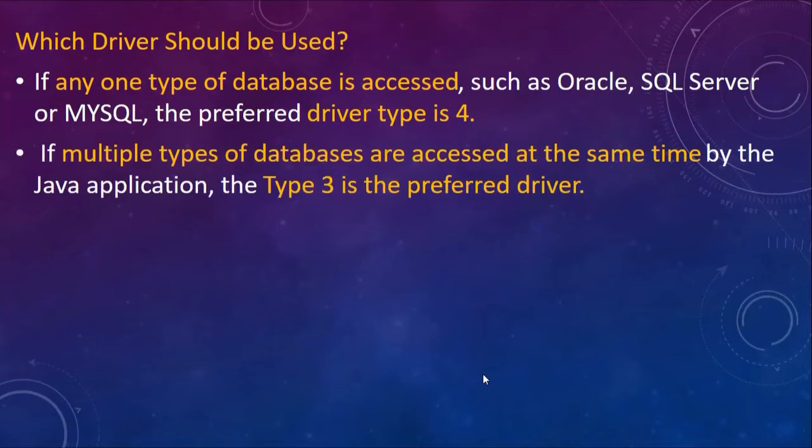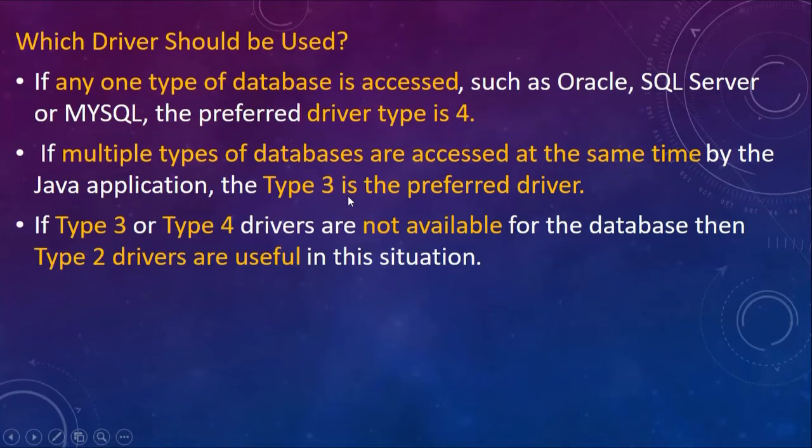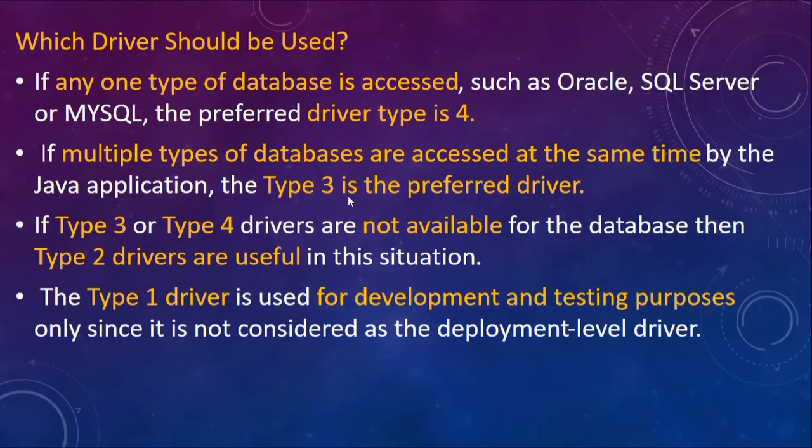In many applications, if multiple types of databases are accessed at the same time, for example an Oracle database as well as a MySQL database or MS Access database, in that case we prefer the type 3 driver. If type 3 or type 4 drivers are not available for a particular database, then we use type 2 drivers. And the type 1 driver is basically used for development and testing purposes only, since it is not considered a deployment level driver.